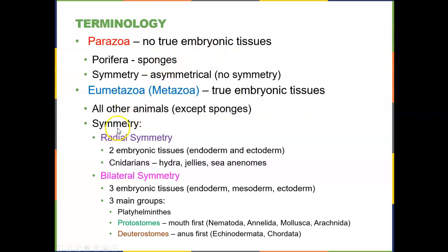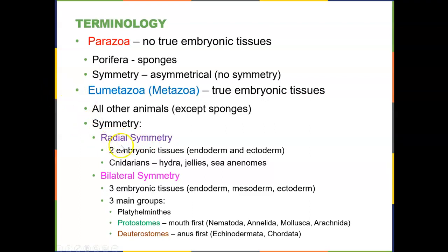Within the metazoa group, we can further subdivide by symmetry. All animals will be either radially symmetrical or bilaterally symmetrical. As we defined last class, radially would be as if you took an axis down the center of the animal and looked all the way around in circumference. That animal would be the same at every point along the way.